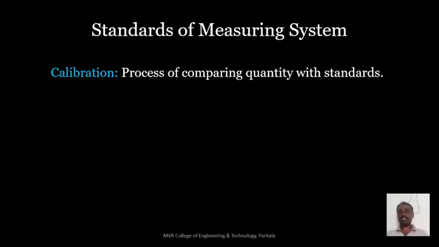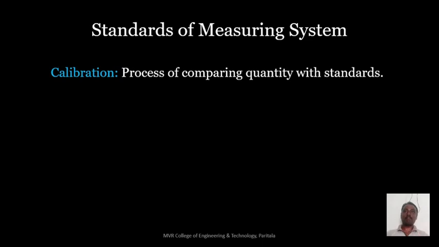So let us take a resistor. If you want to measure the resistance, you can tell some 120 ohms or 100 ohms as per its value. So how are we telling it is 100 ohms, or 150 ohms, or 120 ohms? Somebody has taken some amount of resistance and considered it as 1 ohm. So that amount we can fix as 1 ohm. If that amount of resistance is 100 times, then we can call it 100 ohms. If it is 150 times, we can call it 150 ohms. So this is nothing but calibration.